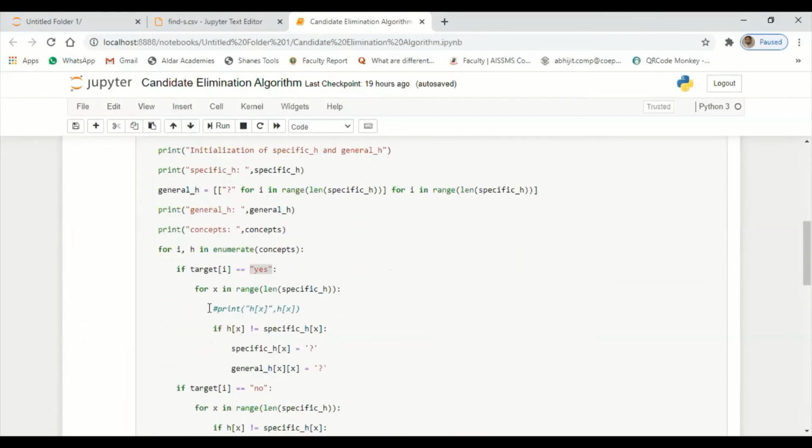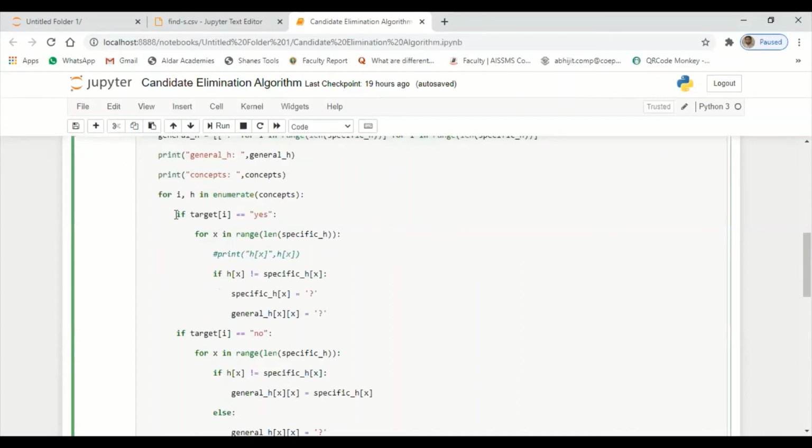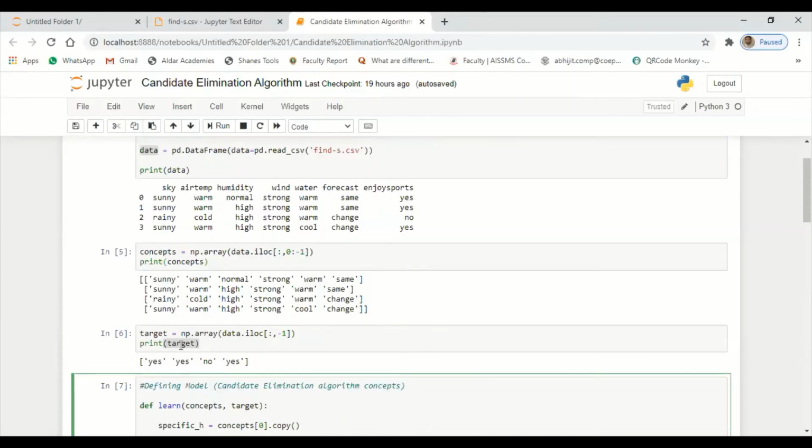So create the for loop statement for the hypothesis using the enumerate symbol, and this for loop contains the event called concept here. By taking this event, I will compare whether this event or record falls under the yes category or no category, and that yes and no value is stored under the target. Now under the for loop statement, I will create one more if statement, and under the if statement I'll call my target of i, which can be either yes or no.